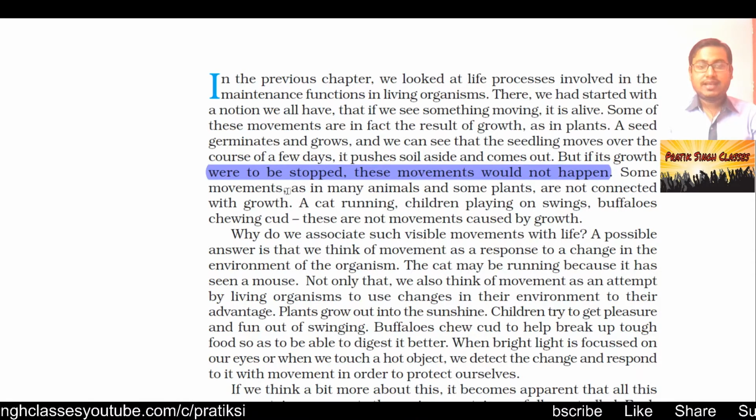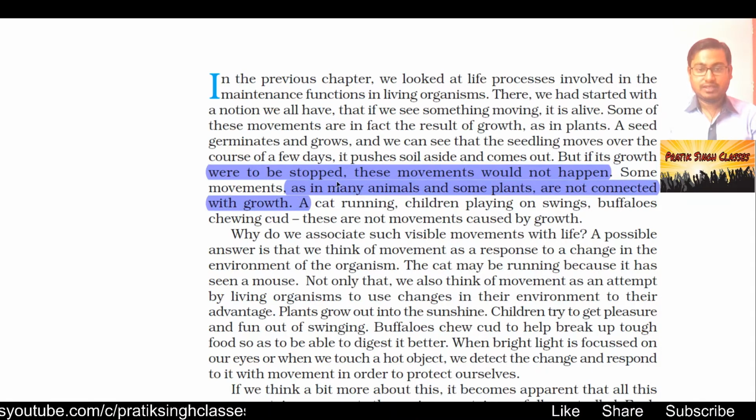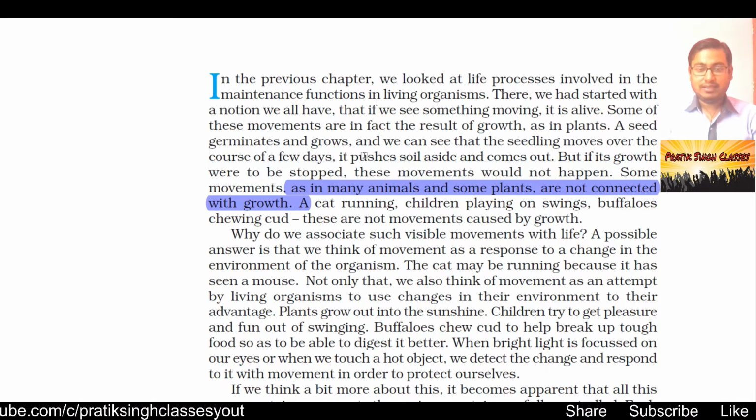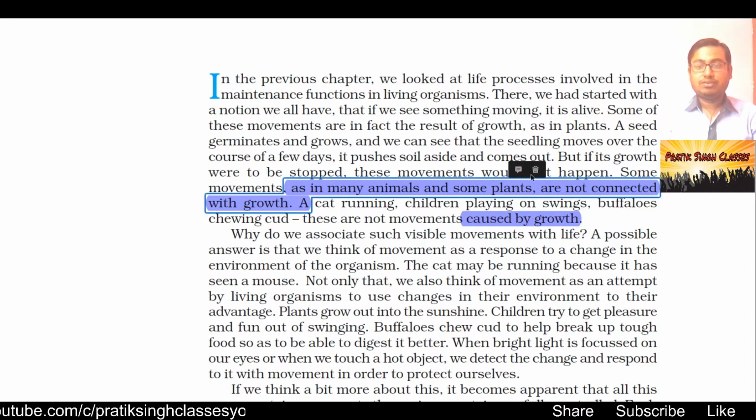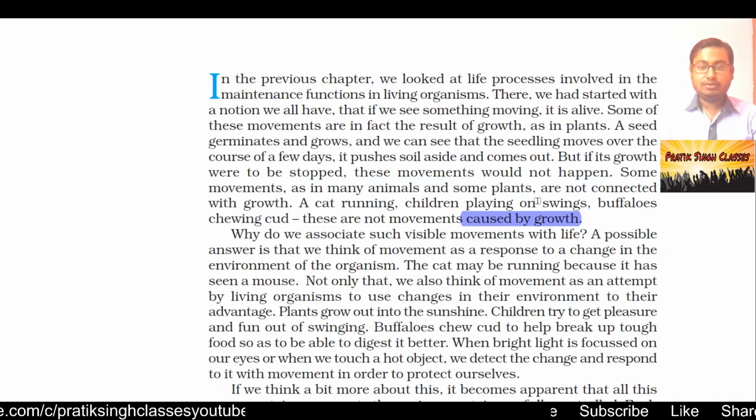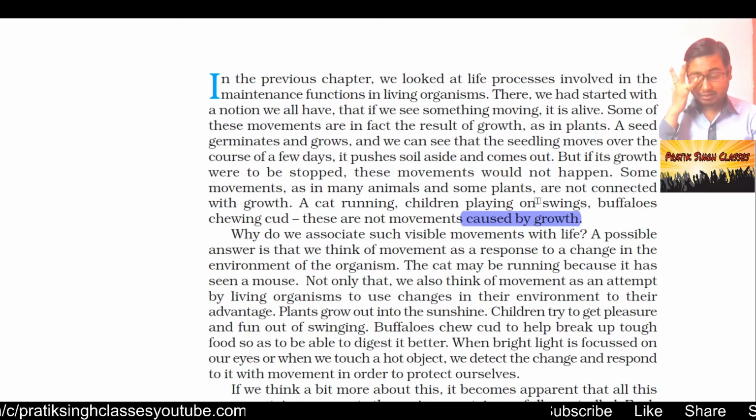Some movements, as in many animals and some plants, are not connected with growth. What does it mean? As given here, a cat running, children playing on swings, buffaloes chewing cud. These are not movements caused by growth. These are the daily activities which we, animals and other organisms do.